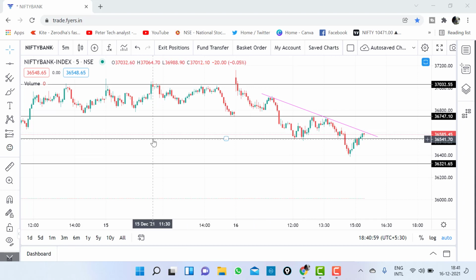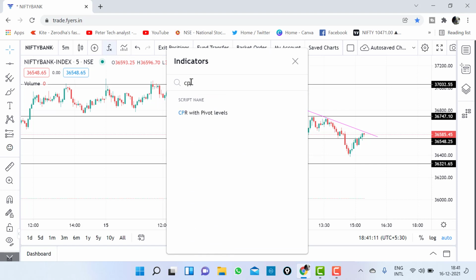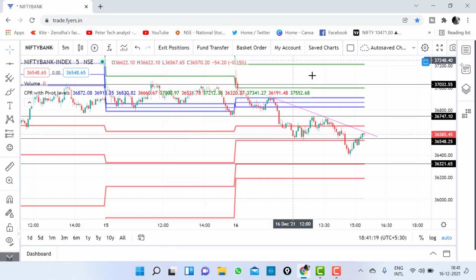Okay, right. To add that indicator, you need to just click on this symbol. You can see my cursor here. Just click on this symbol and type CPR. You will get CPR with pivot levels. Just click on it and this indicator will get added here.